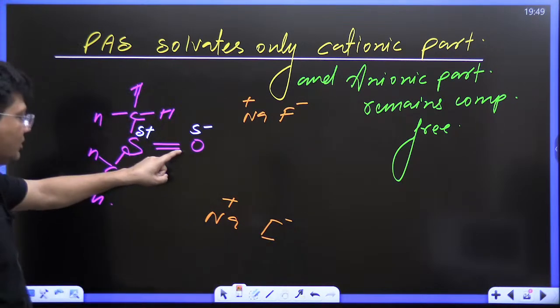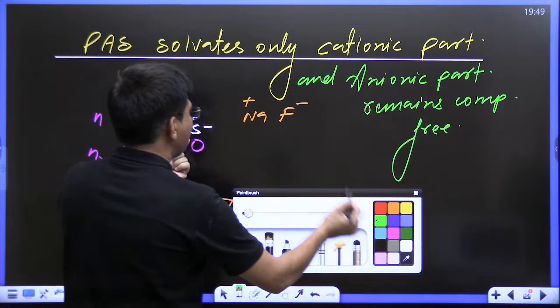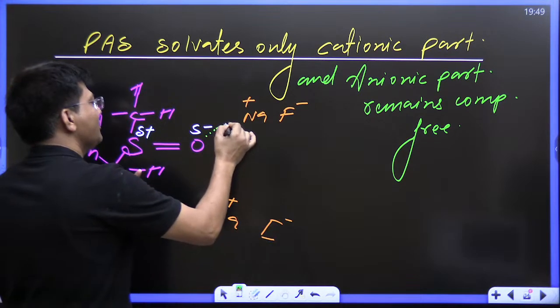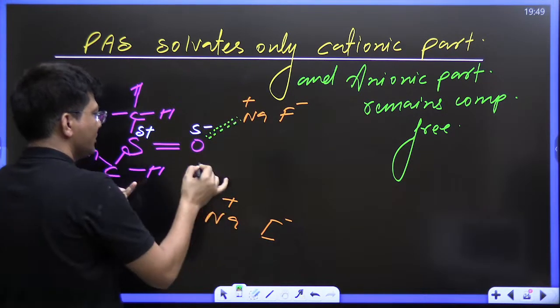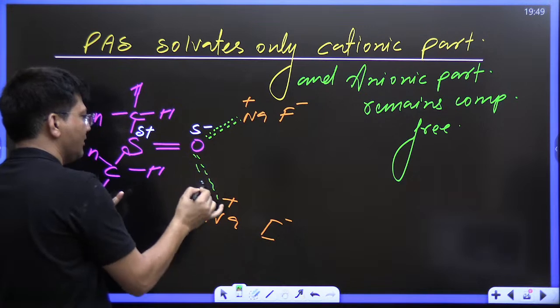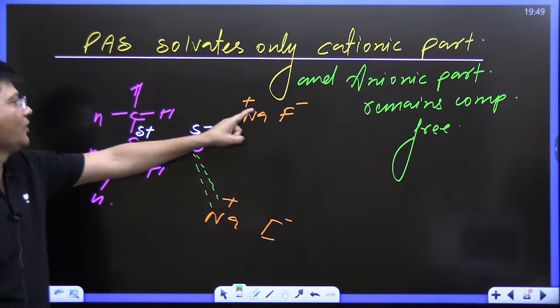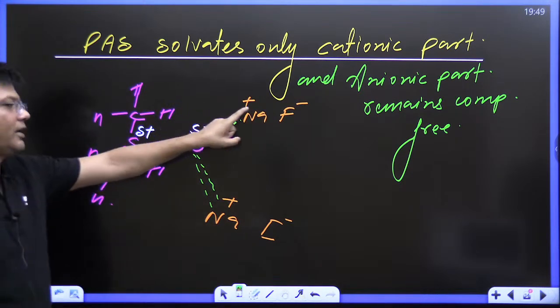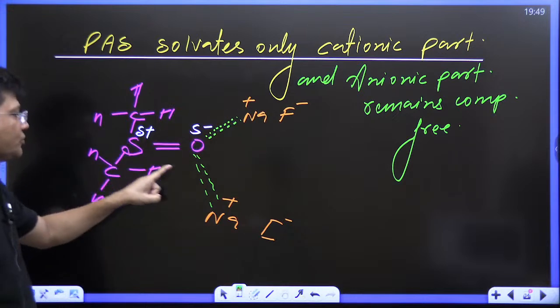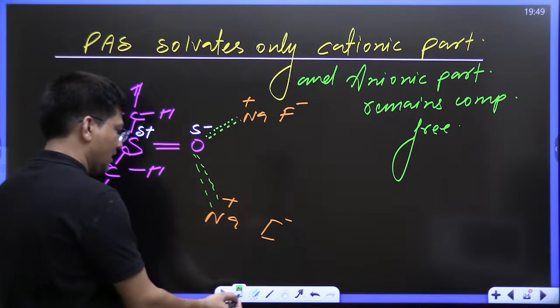This oxygen will say, hey Na, I love you. Sulfur is saying, hey fluoride, I'm having positive charge, you are having negative charge, I love you.